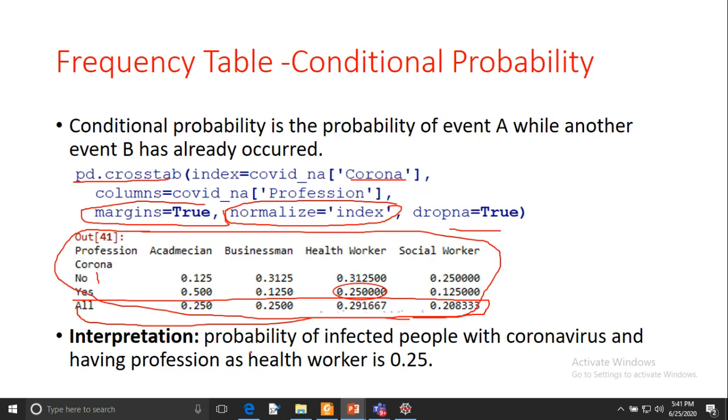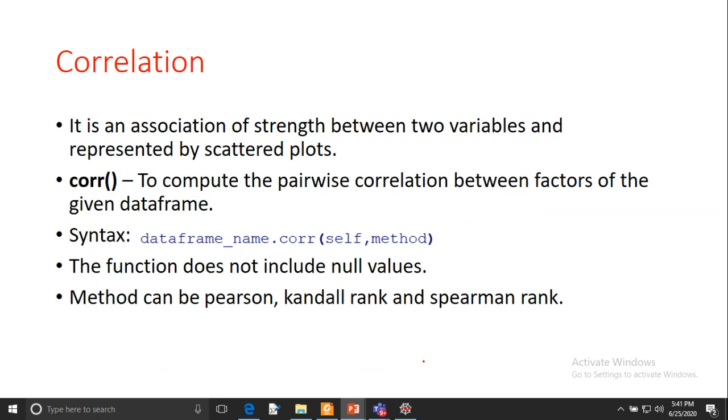If you interpret this value 0.25, you can see it is a health worker and the people are infected. The probability of infected people with coronavirus and having the profession as health worker is 0.25. This is the conditional probability.